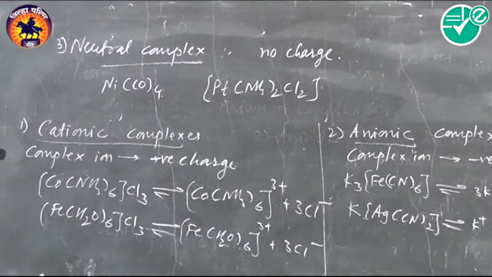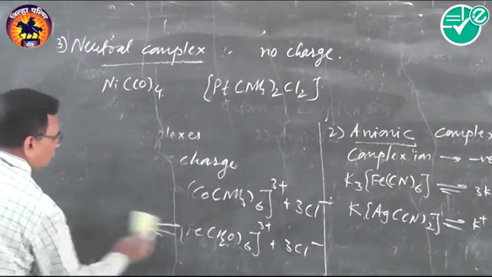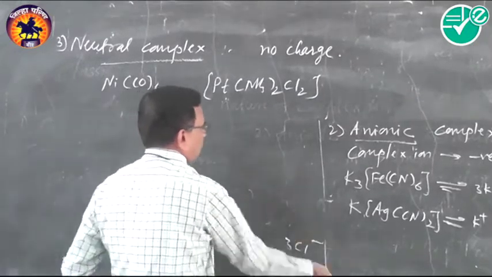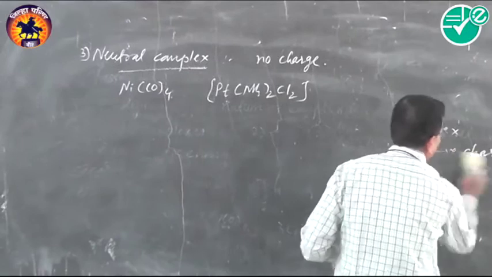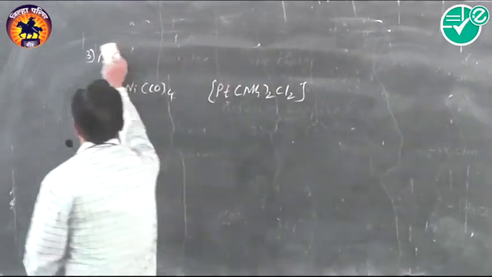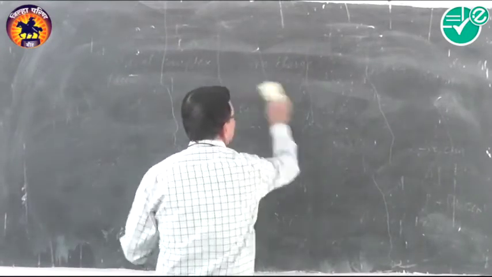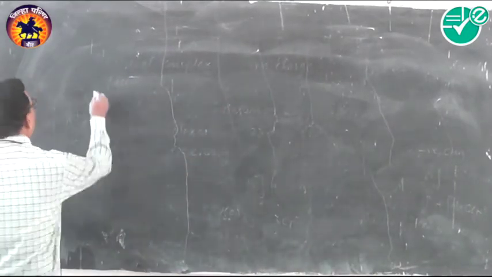Then one more term that we have to see is the charge number of the complex ion.